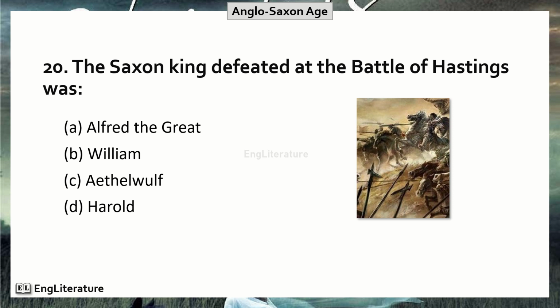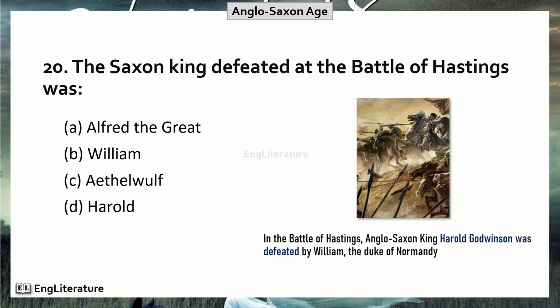Last question. The Saxon king defeated at the Battle of Hastings was. In the Battle of Hastings, Anglo-Saxon king Harold Godwinson was defeated by William, the Duke of Normandy. So, the right option is number D. Harold was defeated in the Battle of Hastings.